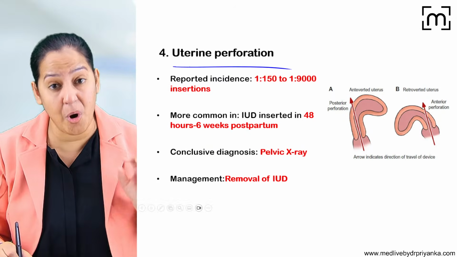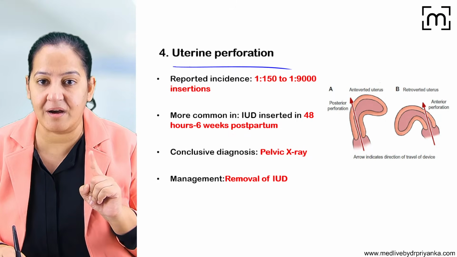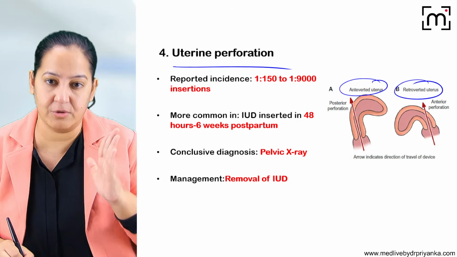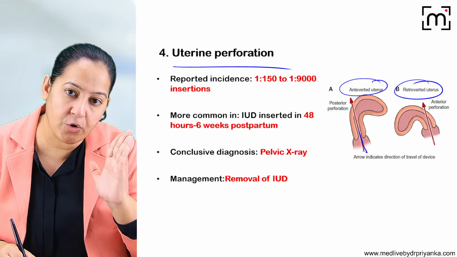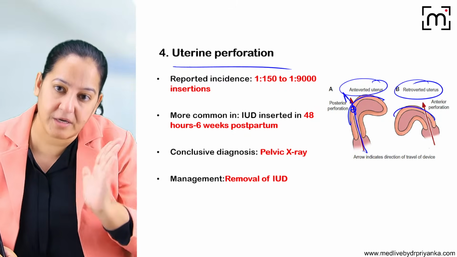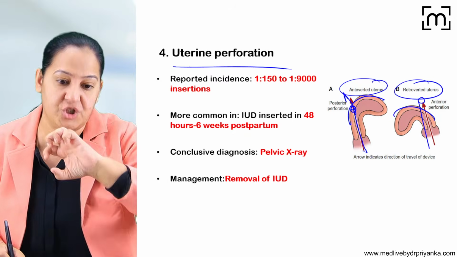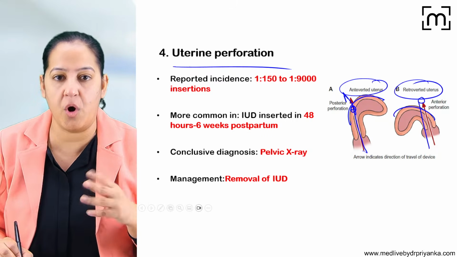Sometimes perforation is there, although rare of the rarest, but perforation can especially occur in an anteverted or retroverted uterus. Now just suppose you are a doctor and inserting the IUCD in a lady. See, this is how you are inserting. So you can cause a perforation if it is anteverted or retroverted. So perforation is very common in such a uterus. So that's why doing a sonography before inserting is very necessary to avoid the perforation.